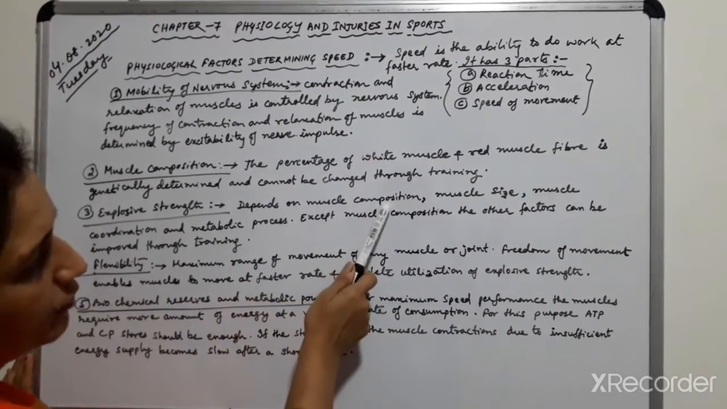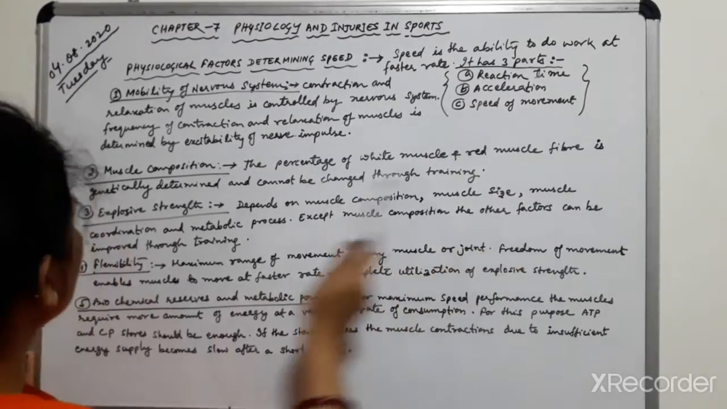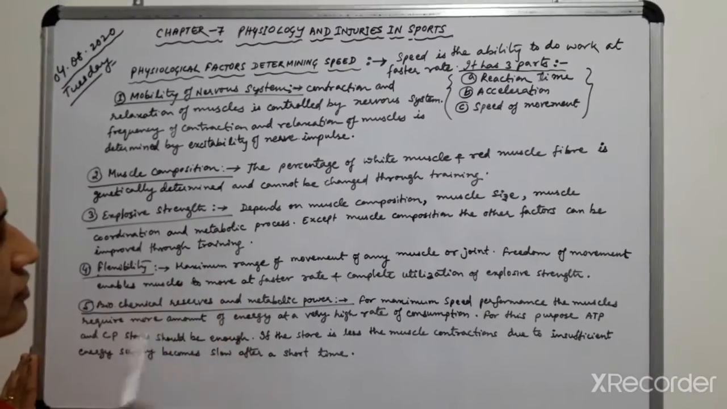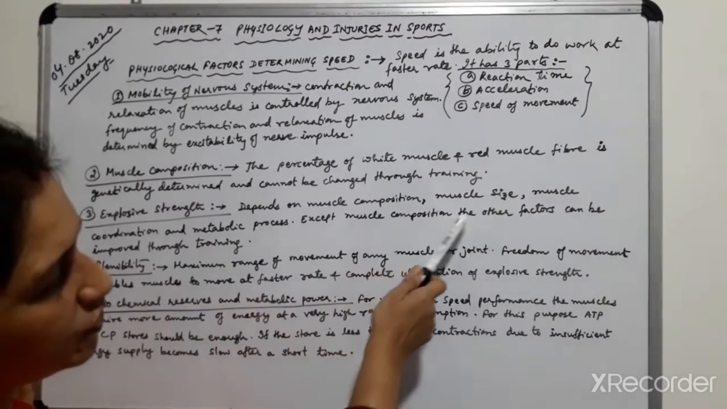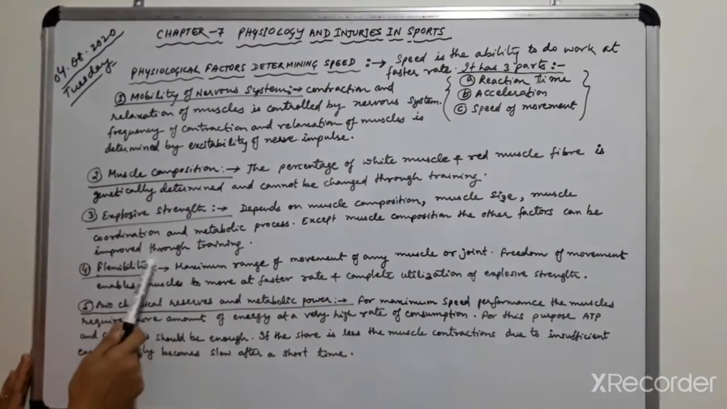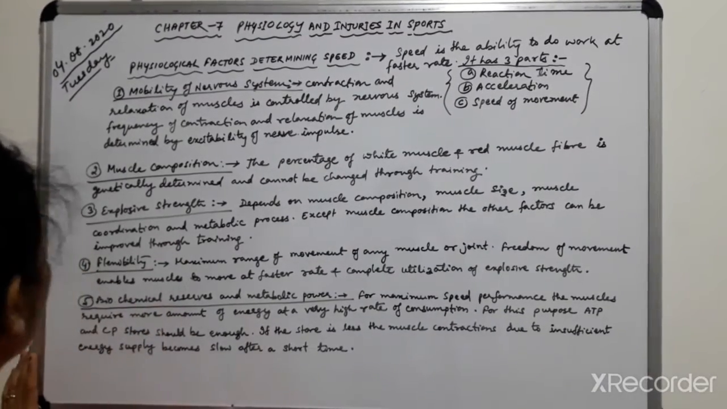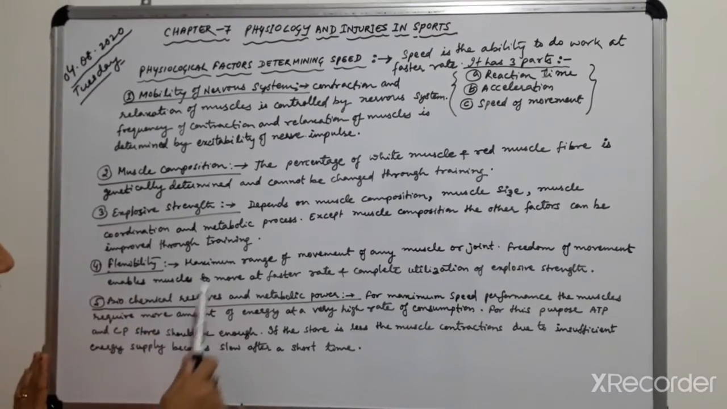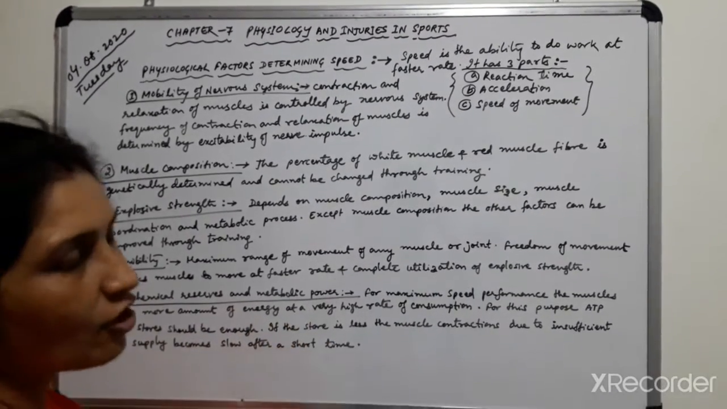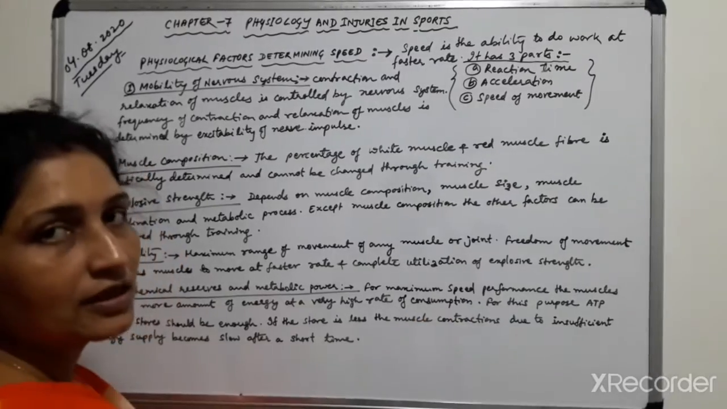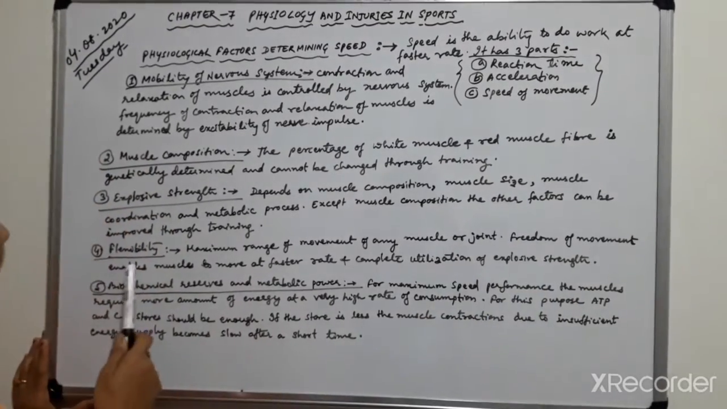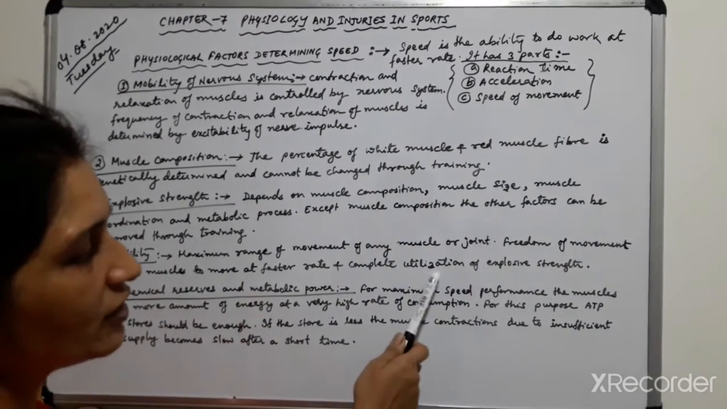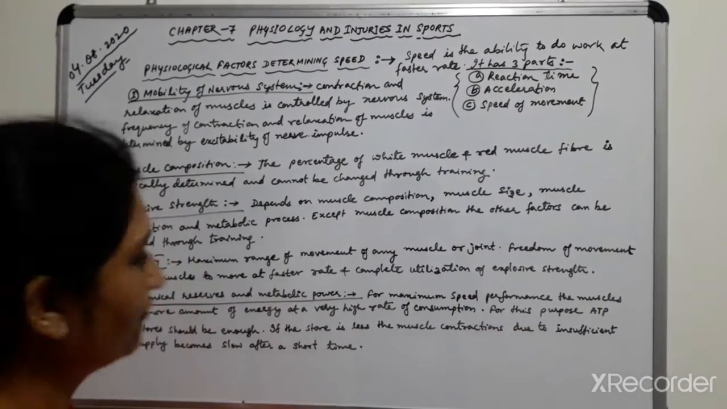It depends on muscle composition, muscle size, muscle contraction, coordination and metabolic process. Except muscle composition, the other factors can be improved through training. Next factor is flexibility, the maximum range of movement of any muscle or joint. Freedom of movement enables muscle to move at a faster rate and complete utilization of explosive strength.